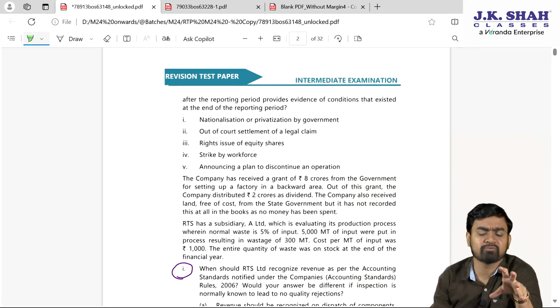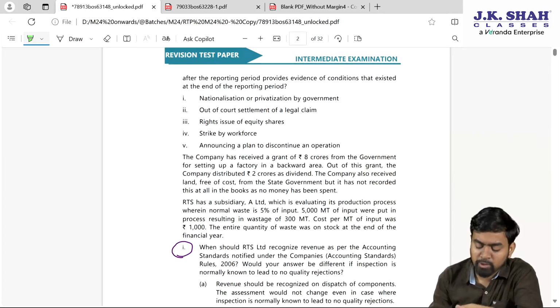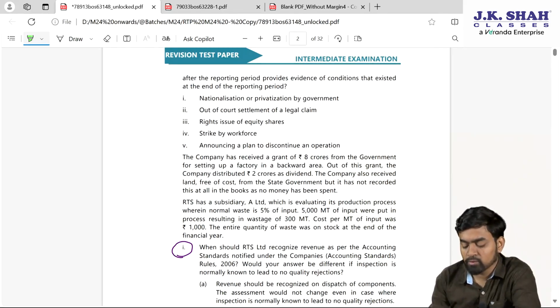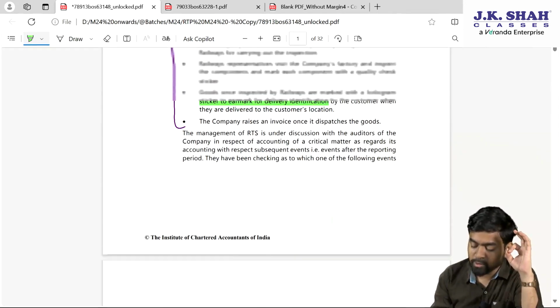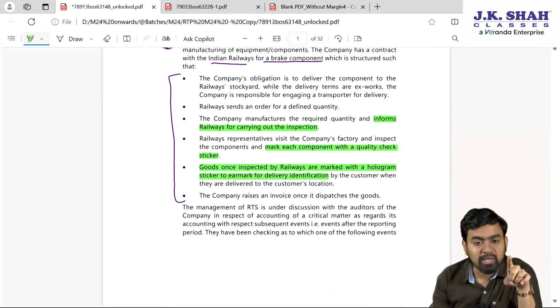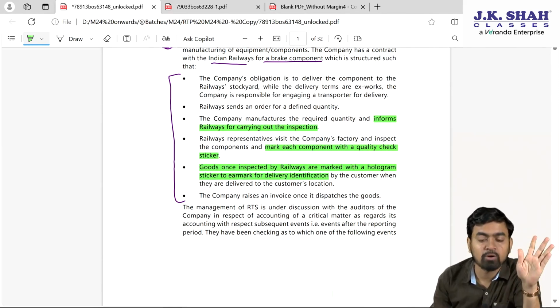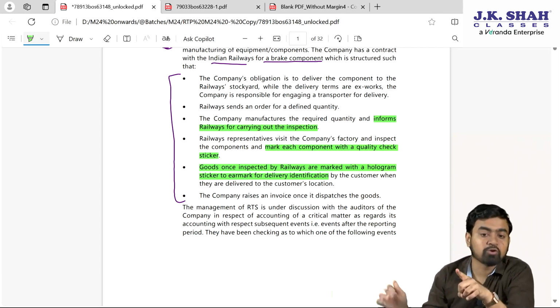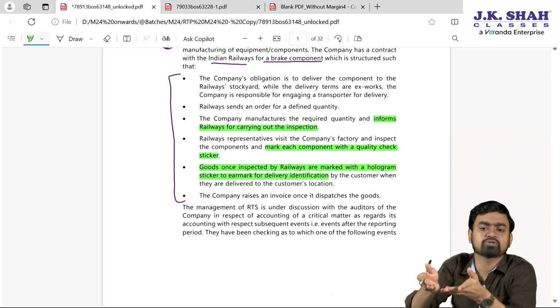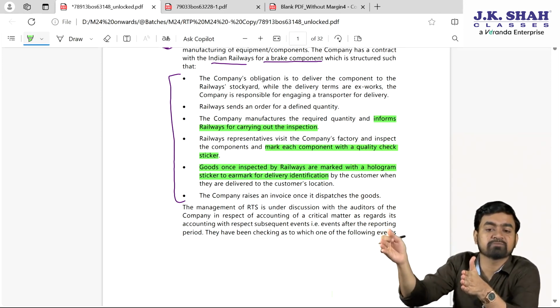This is an irrelevant paragraph while answering the MCQs. These 4 points which they have given, nationalization, out of court settlement, rights issue, strike by workforce, announcing a plan, believe me, are not related to any of the MCQs which they have asked. For us, the important points are these 3. We will make the product, they will carry out the inspection, quality check will happen, they will put the hologram. Now we are ready for the delivery. If there is delay because of the buyer's request, then our job is done. We are ready for the delivery, risk and rewards are transferred. Once the inspection is done, we should book the revenue.